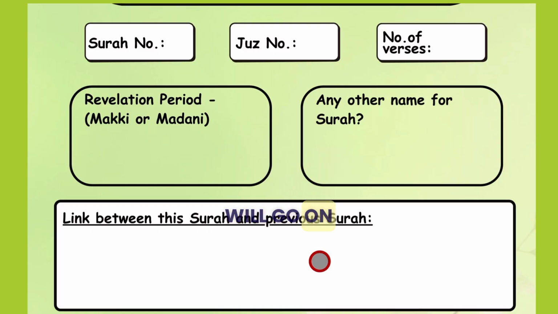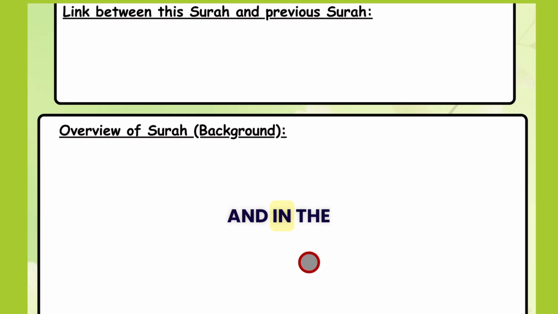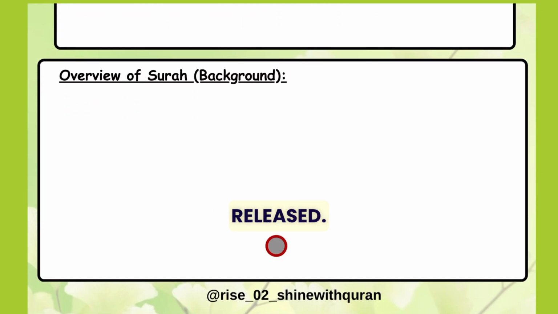Then you will go on to write down the overview of the surah, that is the background. In the background, you will write down where the surah was revealed, what was happening during the revelation of this surah, the conditions of the Muslims, just a brief background of the surah when it was revealed.